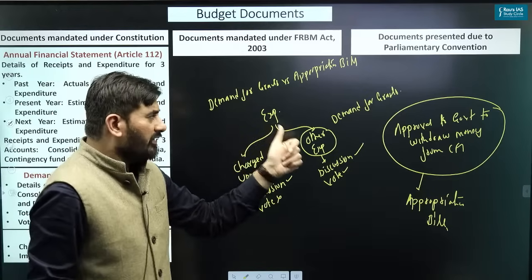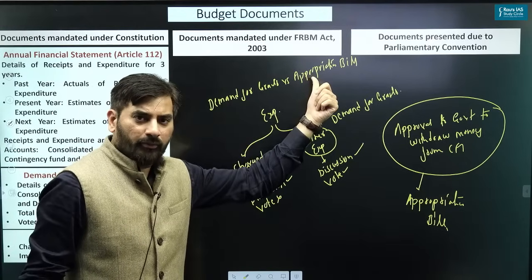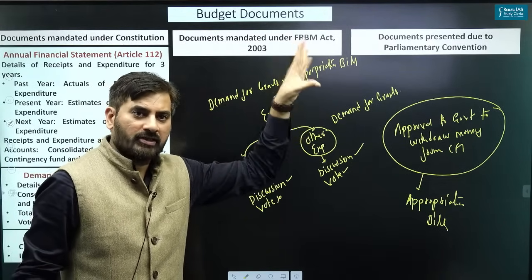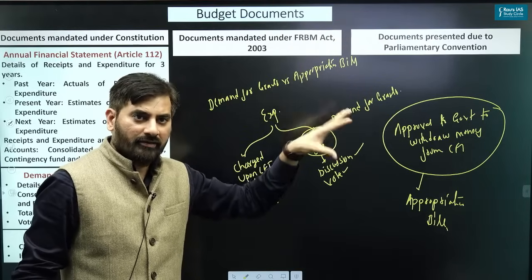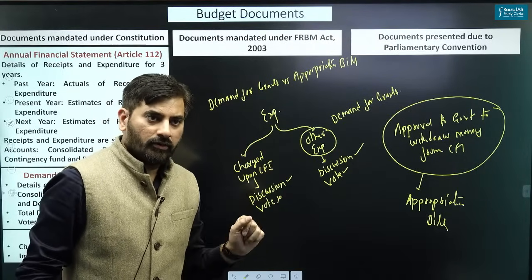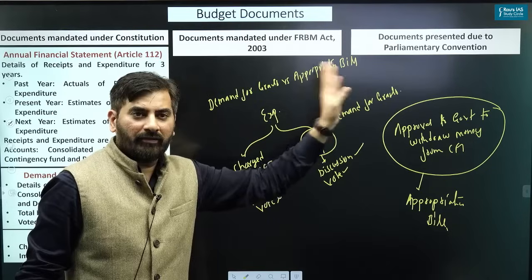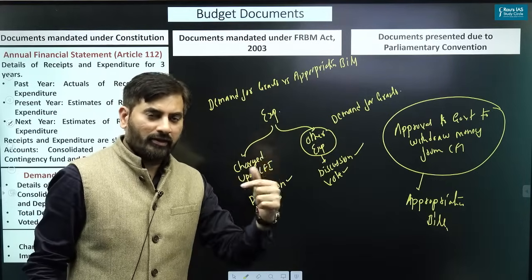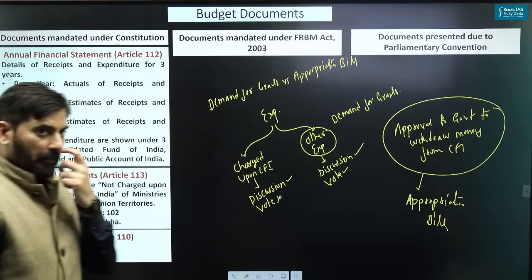Is everyone clear with this? Demand for grants versus the appropriation bill. If you have any doubts, you can ask me after we are done with the class. Clear, Aditi? Do not worry, I'll explain this once I'm done with the class. Because I guess most of the people have understood this. If you have not understood, I'll discuss it after the class.